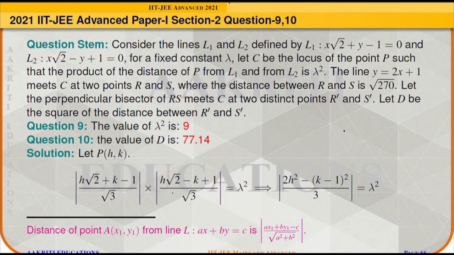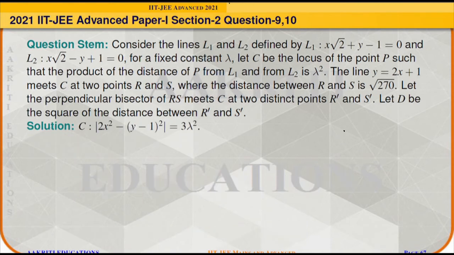By simplifying, we will get modulus of 2h square minus (k minus 1) whole square divided by 3 is equal to lambda square. Thus, we have found the locus C as modulus of 2x square minus (y minus 1) whole square is equal to 3 lambda square.